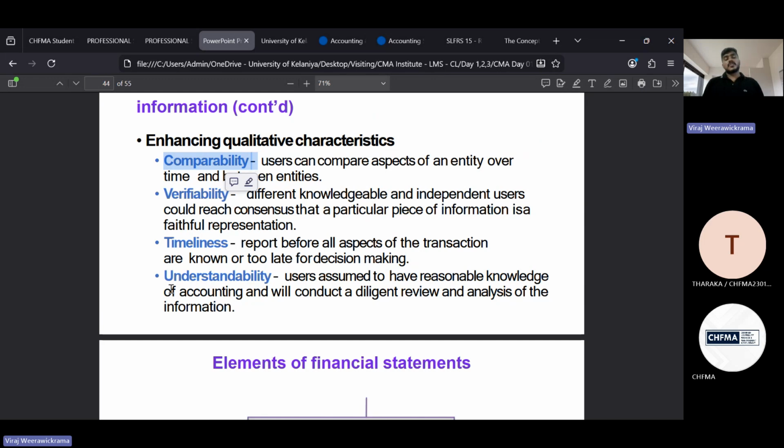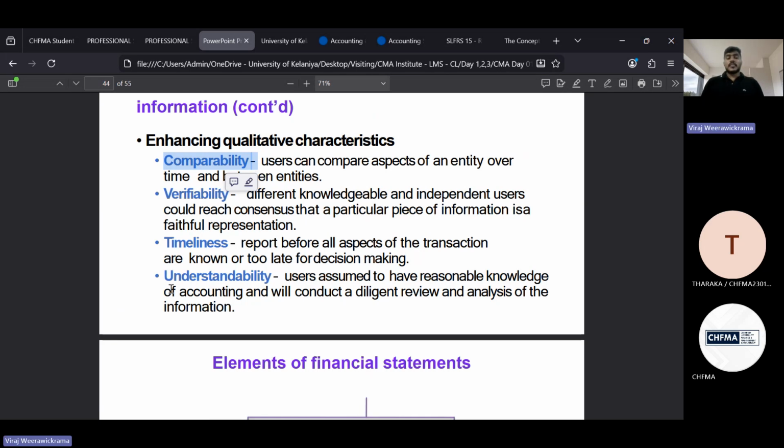What are those? First one, comparability. What does it say? When you are providing financial information, it should be comparable to others, right? Others in the sense of stakeholders. Always you have to prepare the financial statements and provide the financial information in a comparable manner.